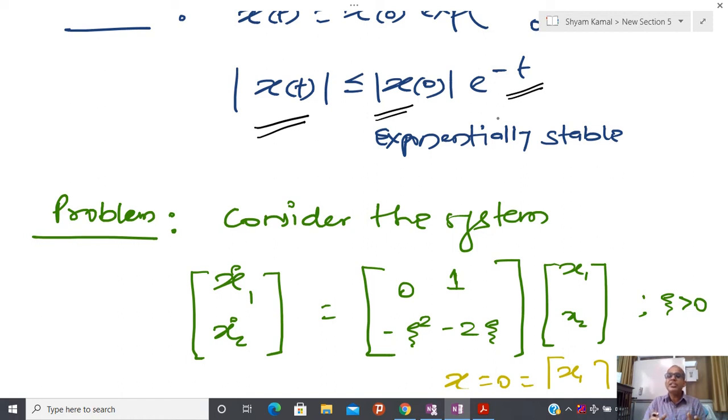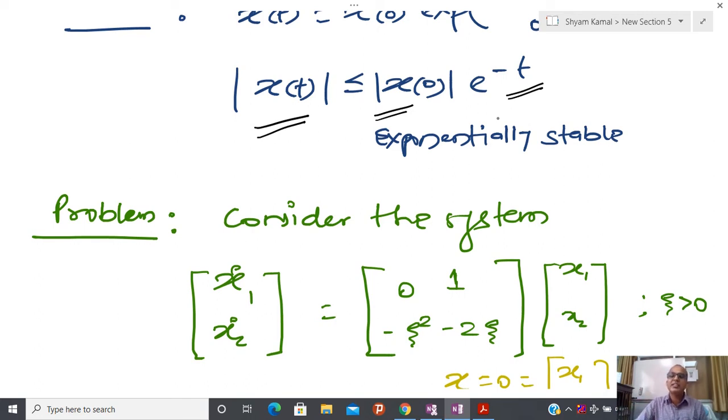The second type of stability is called asymptotic stability. It means that not only are we bounded in some bigger ball, but after a large time we will again converge to the equilibrium point. That is the beauty of asymptotic stability. Along with stability, we are talking about convergence. The third thing is the rate at which a particular trajectory converges to the equilibrium point, and